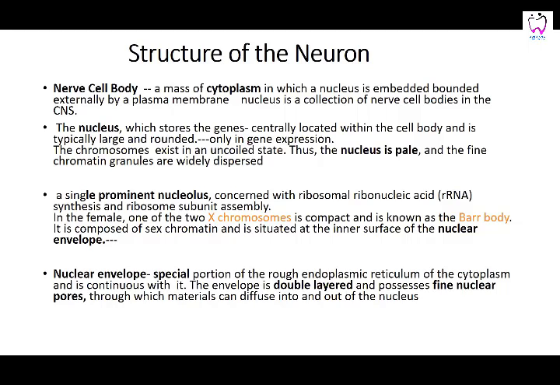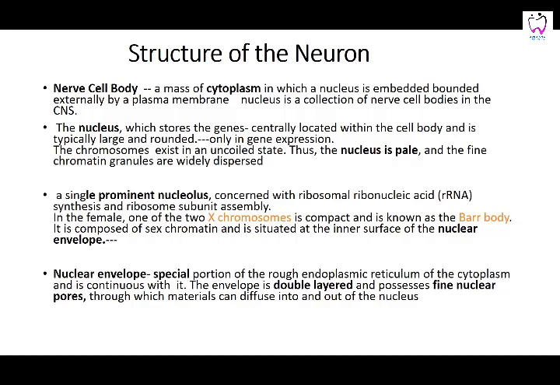One of the two X chromosomes is compact in the central nervous tissue. It is compact and visible, and it is known as the Barr body. This is the one inactive X chromosome in the females, which becomes heterochromatin. You will not be able to see this sex chromosome in the case of males. It is situated on the surface of the nuclear membrane. So the Barr body is a distinct feature of the females.